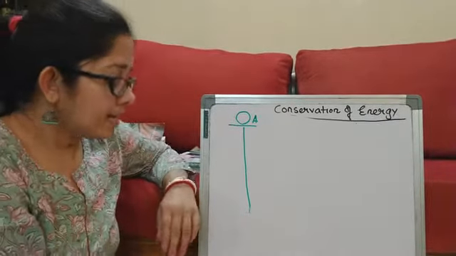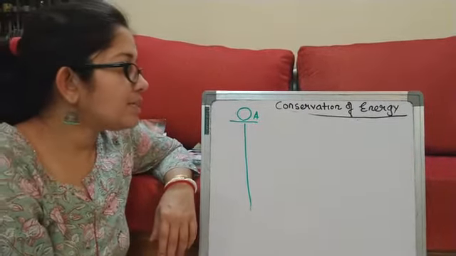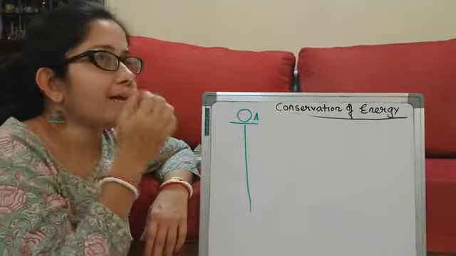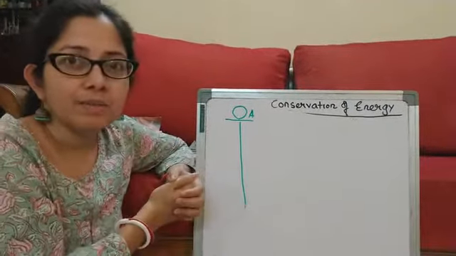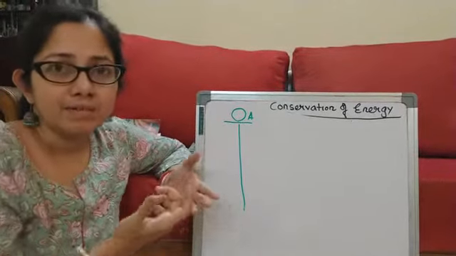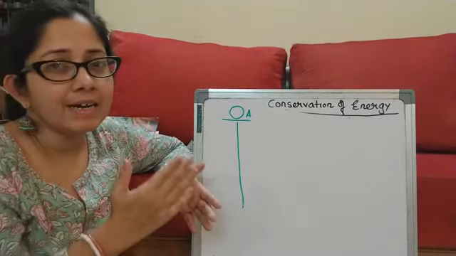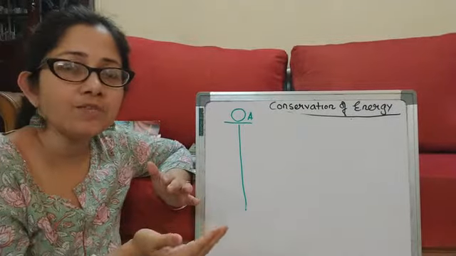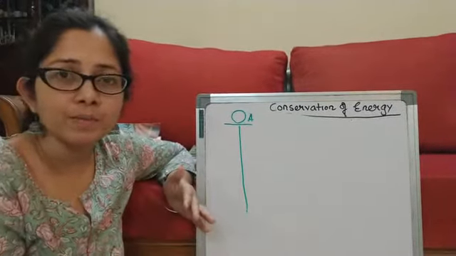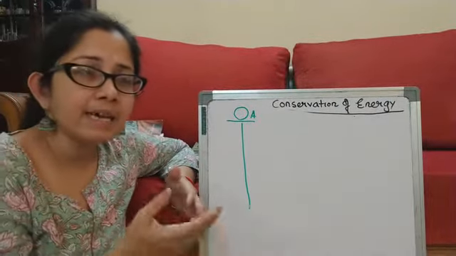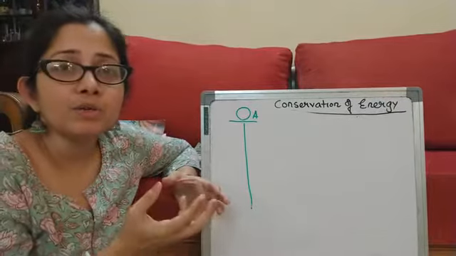Alright. Now usually what we see is, suppose I am switching on an electric bulb and the bulb is glowing, right? Now what happens? Again there is a transfer of energy from one form to another, that is from electrical to light. But at the same time the bulb also heats up.